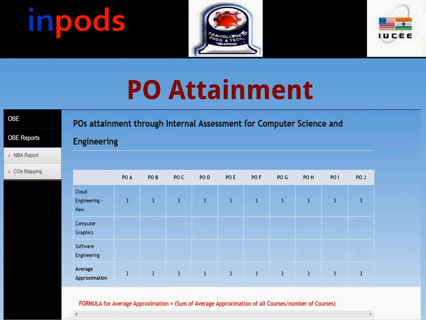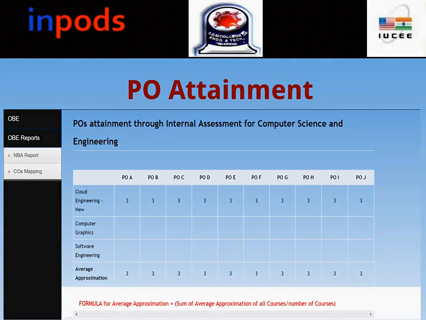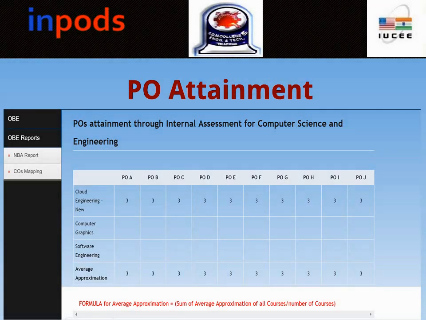This particular slide shows you the PO achievement of my particular course, and you can also see the formula which is used for this at the bottom. This can be used for further analysis of your course accomplishment.